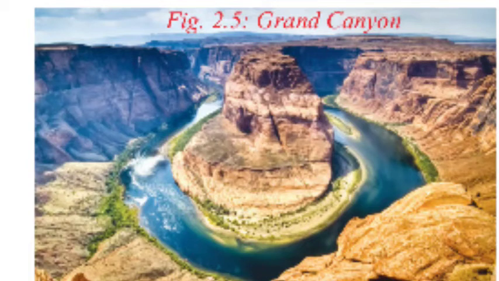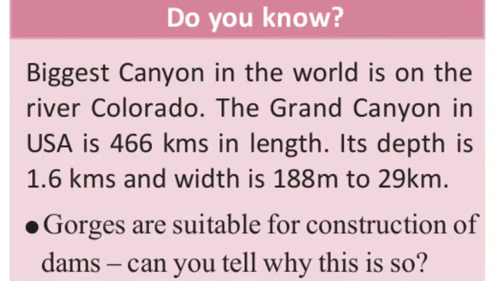The Grand Canyon is 466 kilometers in length and its width is 188 meters to 29 kilometers. And what is the depth? The Grand Canyon is 1.6 kilometers deep. Understand?